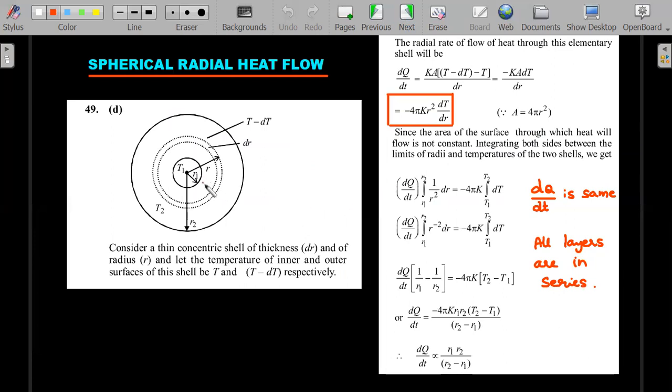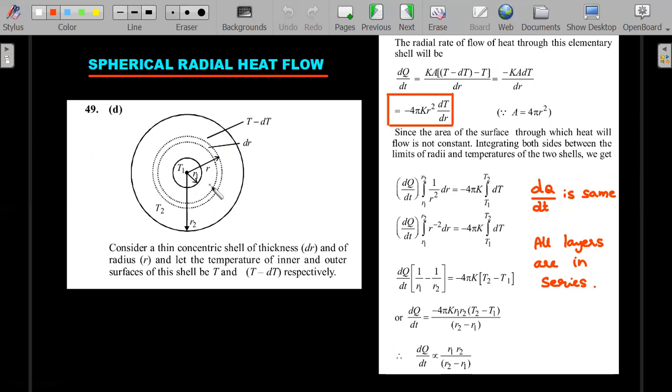Right. So if the heat is flowing, can you see on the left-hand side in the radial manner, all these layers can be considered to be having the same dQ by dt. Whatever enters should leave in steady state. So that's what I have written here. As you could see, dQ by dt across all the spherical layers would be the same. All right, and we can call all the layers to be in series. Okay, so when you write for this differential layer, which is from r to r plus dr, the value of dQ by dt should be related to K A, temperature change across this is dT, divided by the length across which the change is dr. Remember, length this time is along the radial direction. That's why you have a dr here.